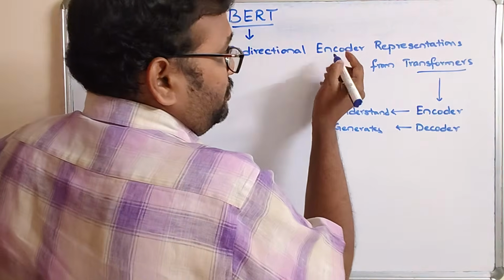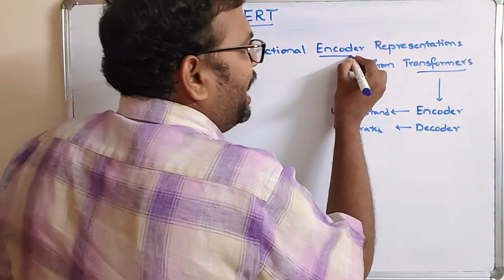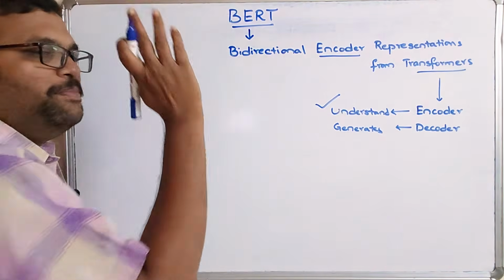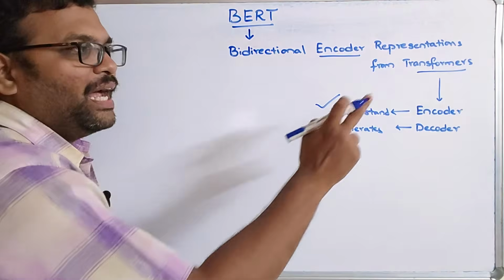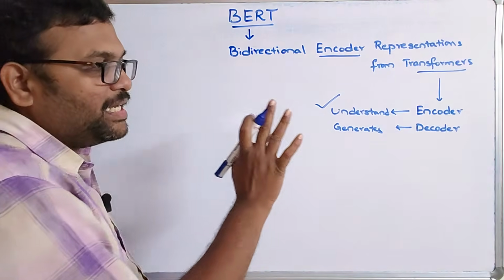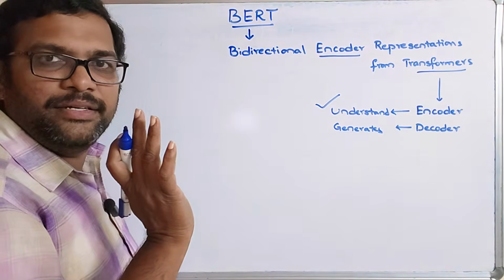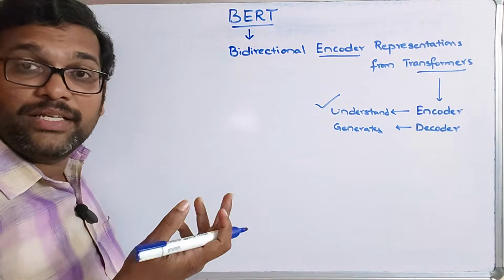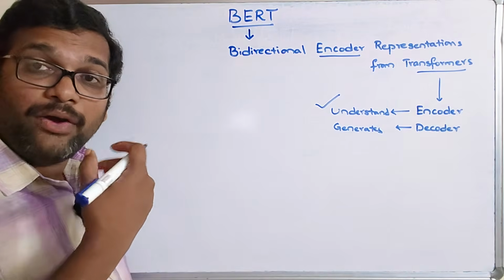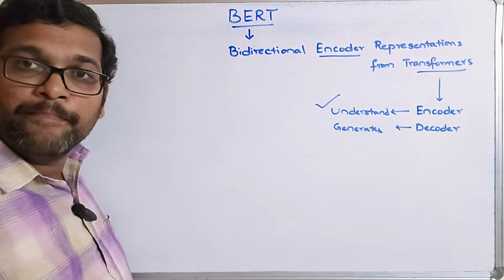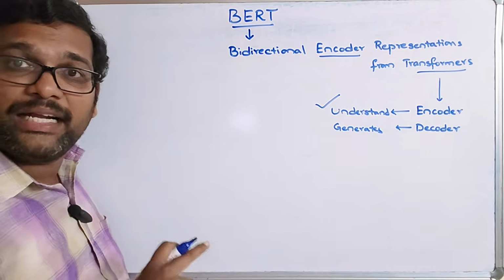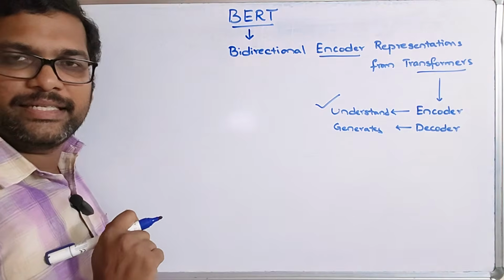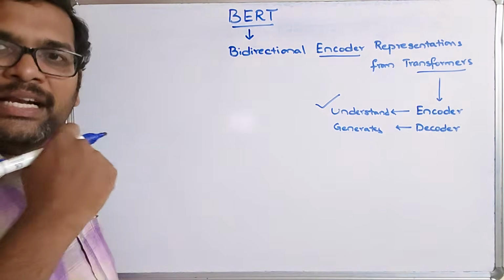Now see, BERT is an encoder. Encoder means only understanding. So BERT will only understand the context, but it doesn't generate any kind of text. So this is not a generative AI model. Generative AI means it has to generate some content. But the BERT model will not generate content, it will understand the context. So how will it understand?